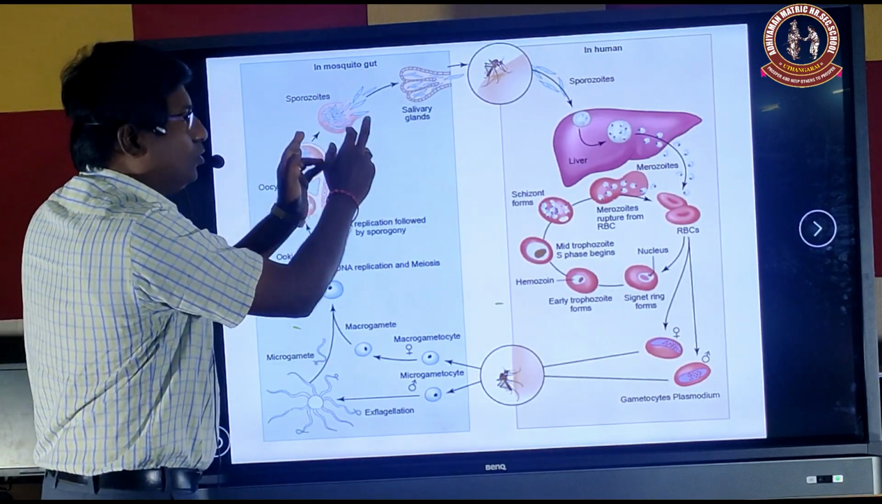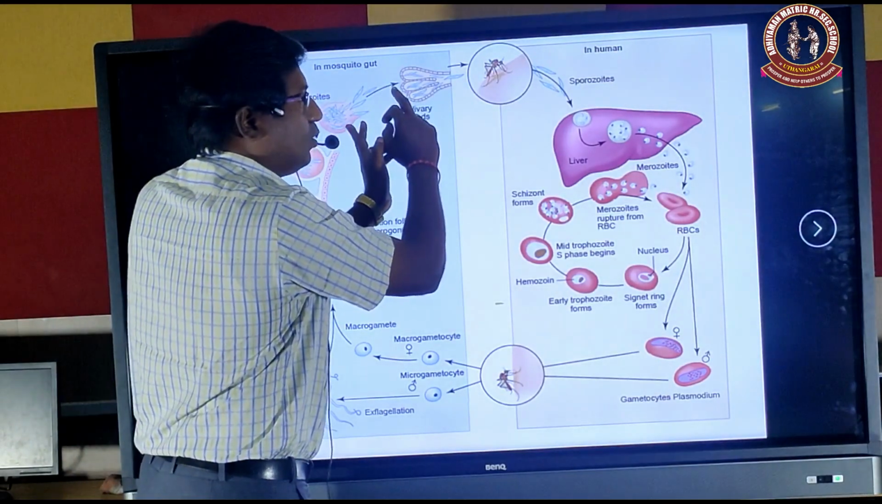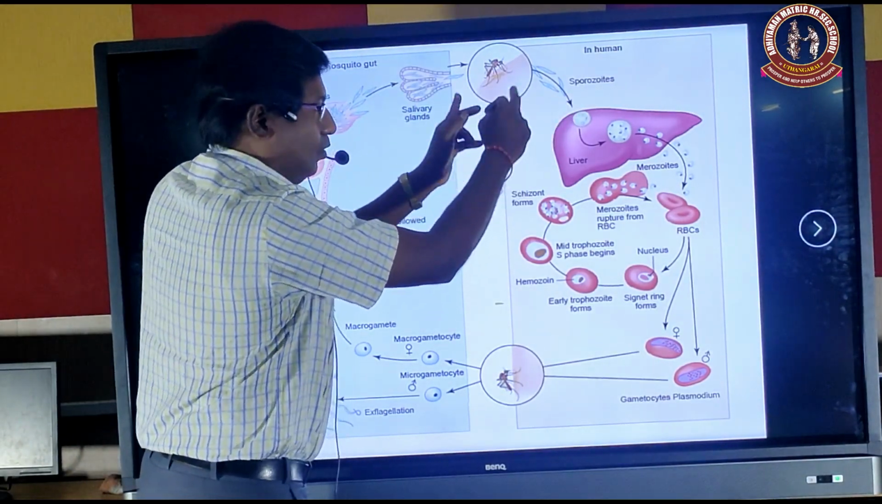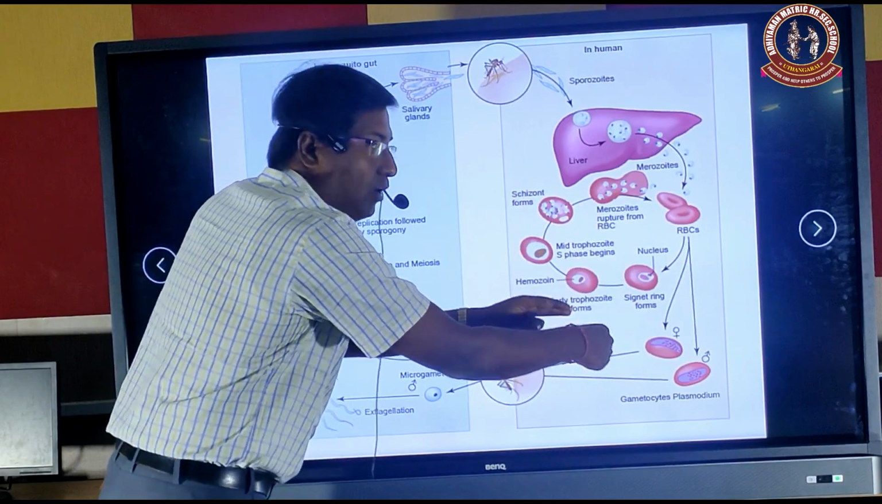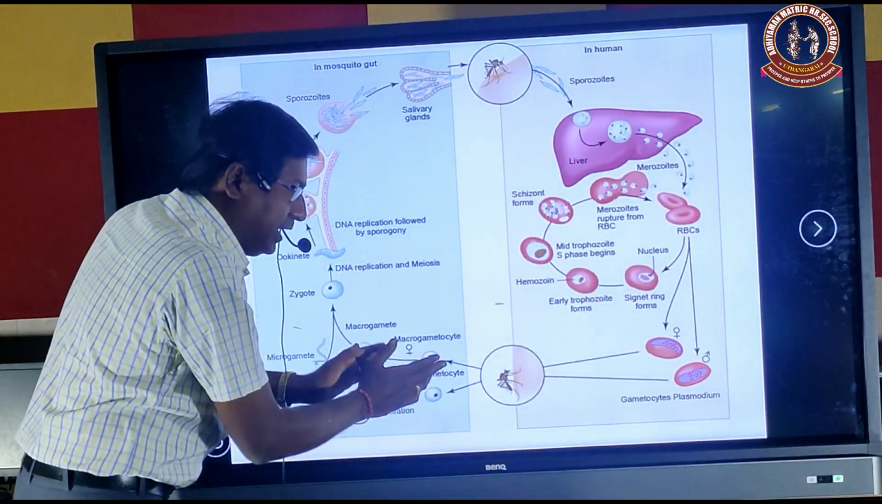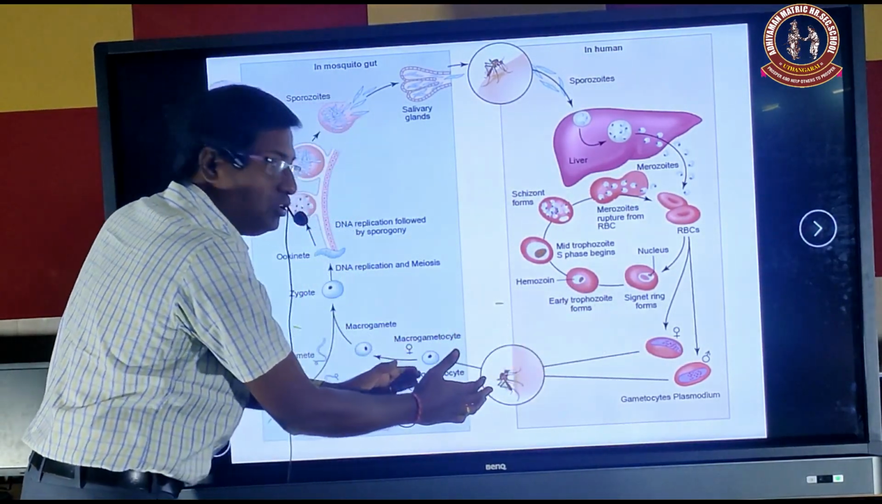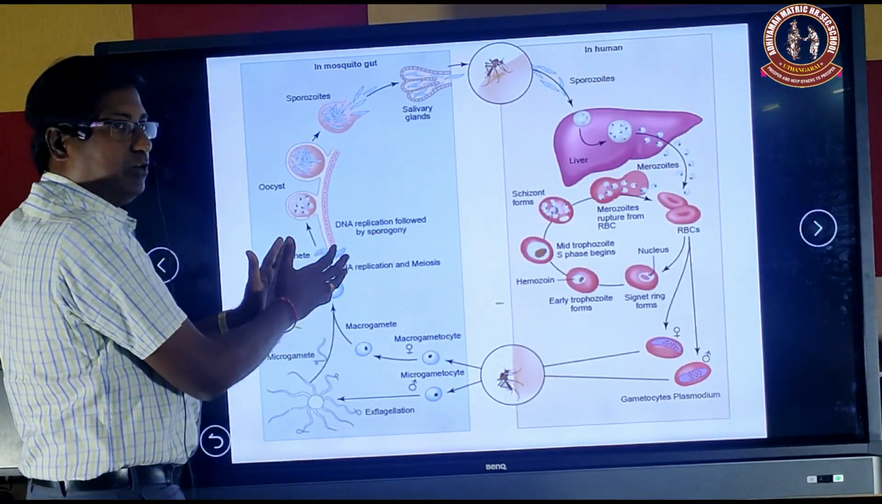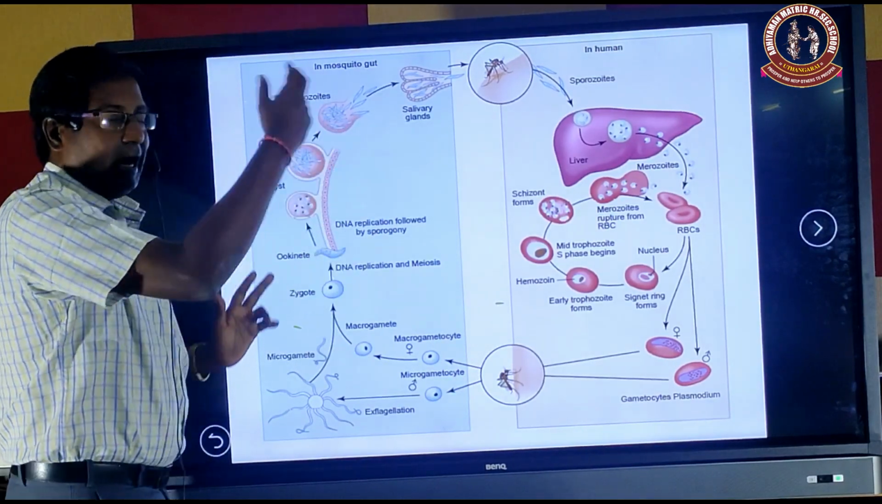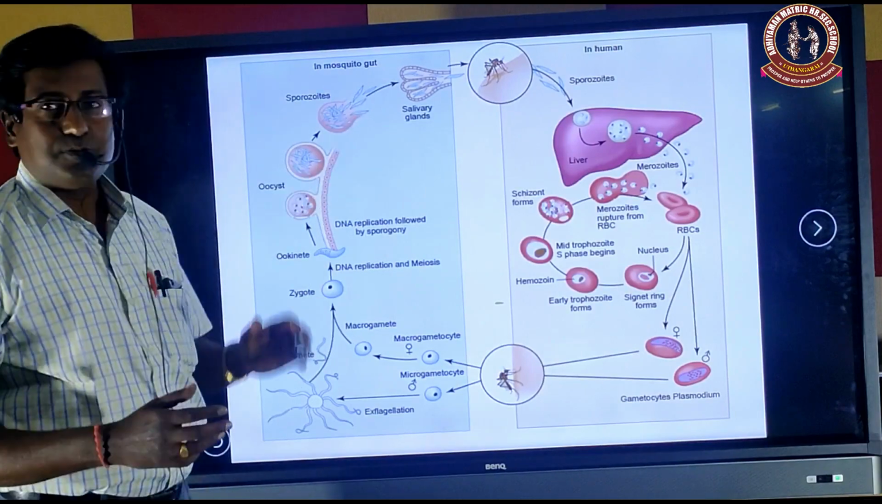Now this mosquito goes to bite another new person. These sporozoites enter the person, go to the liver and then to the bloodstream, and again form gametes. Now when any new mosquito bites him, the gametes come into the mosquito and form the zygote and again sporozoites. Like this, the life cycle goes on with the help of the mosquito.